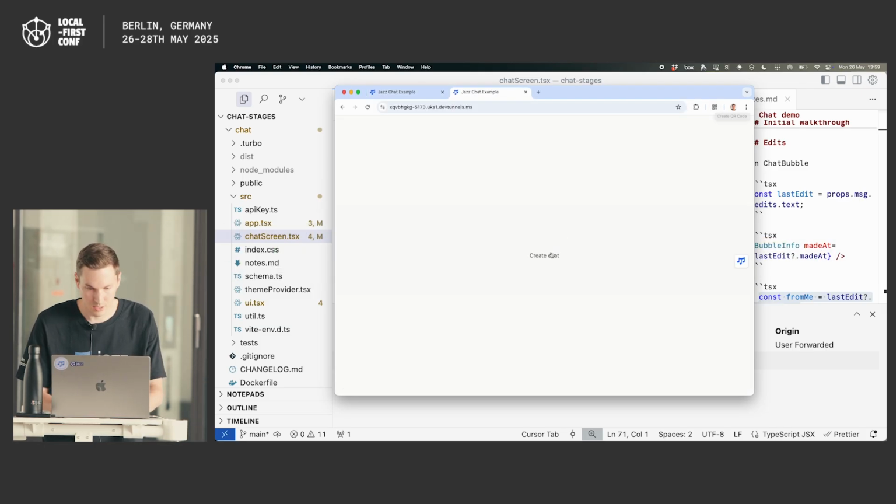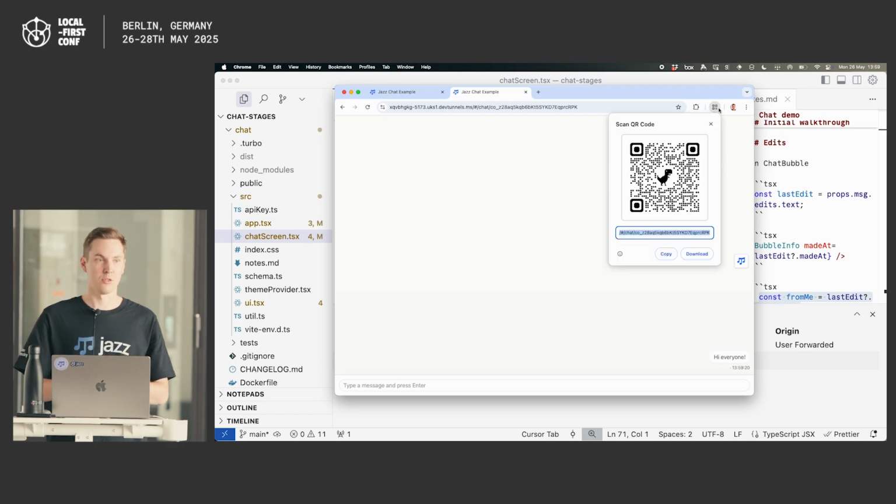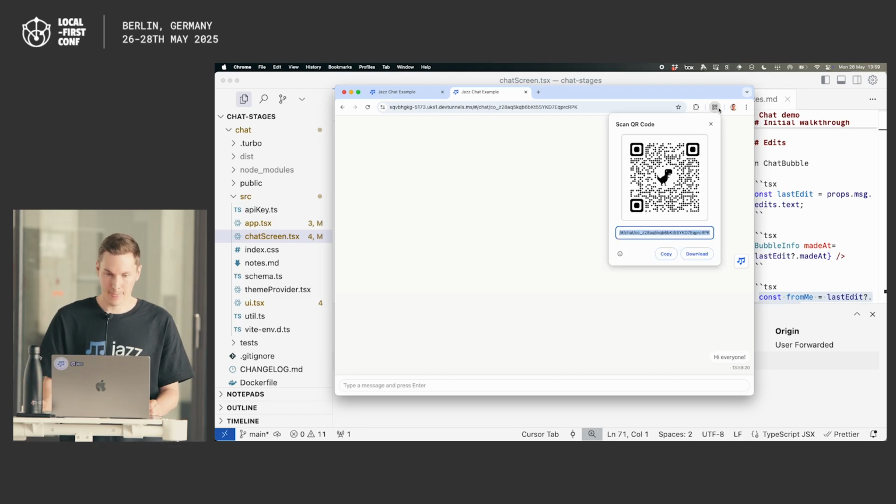as I create a new chat. I'm like, hey everyone. And then you can use this QR code to join, and you should be able to chat with me. And this is just to show I didn't have to deploy any backend or anything. This is literally the most primitive way of sharing the dev server of my frontend with you guys.